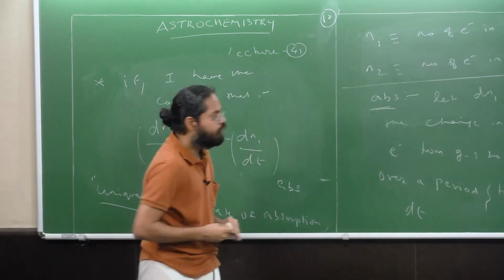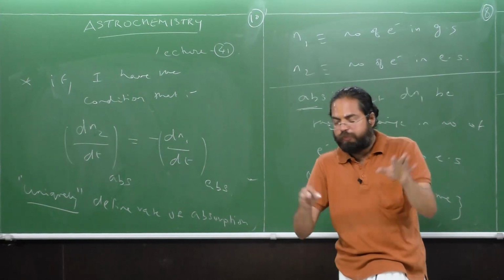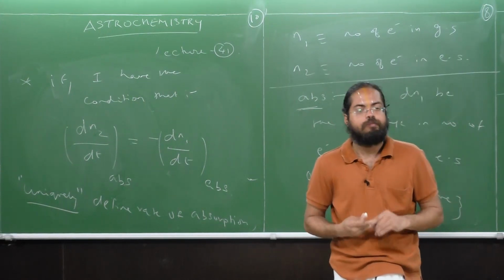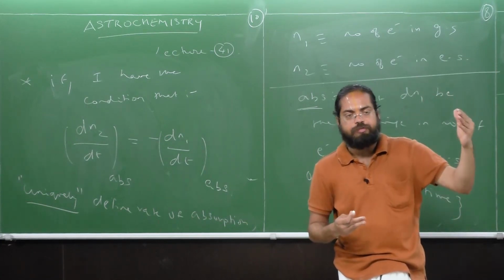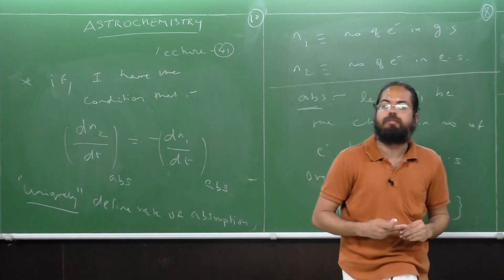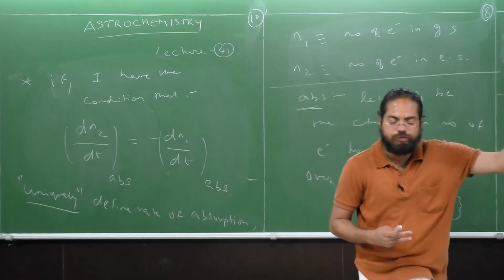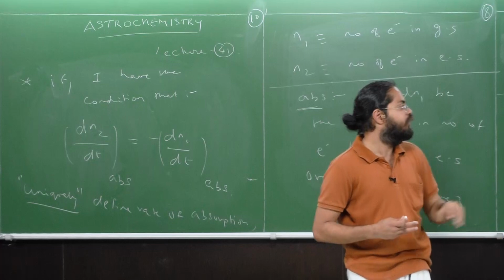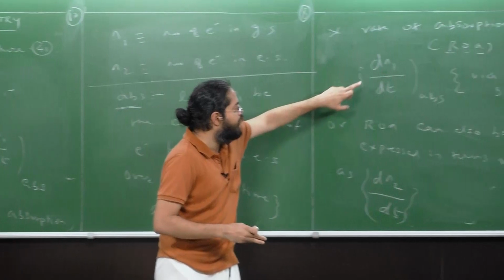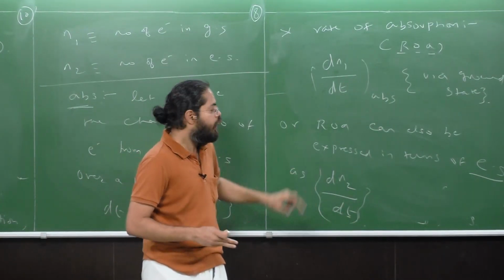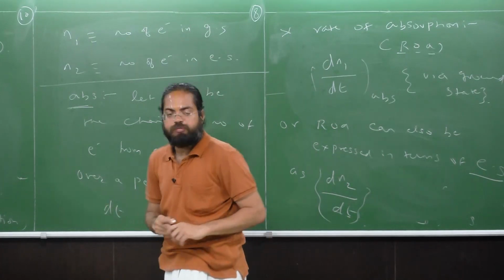Are we all good? So what did we do so far? I'm just summing up now because it's almost close to 30 minutes. We looked at what are the possible phenomena that could happen when light interacts with matter. When I say matter, I'm talking about an atom or molecule. We discussed what absorption meant, what spontaneous emission and what stimulated emission meant. And after that, we're trying to connect these three aspects. As part of it, I've introduced two terms called dN1 by dt and dN2 by dt, where N2 is the number of electrons in the excited state and N1 the number of electrons in the ground state.